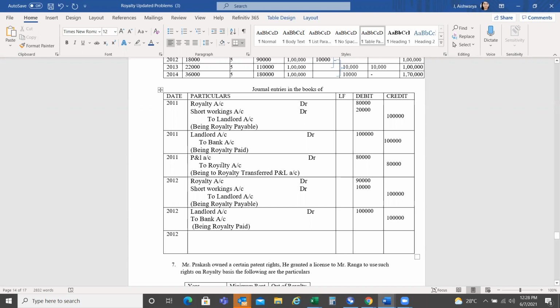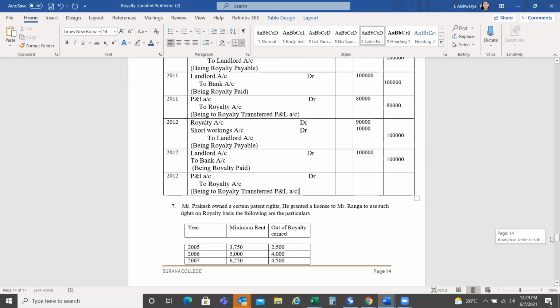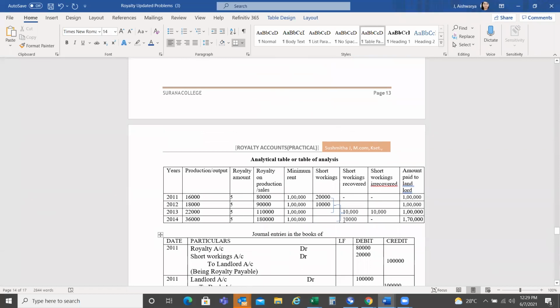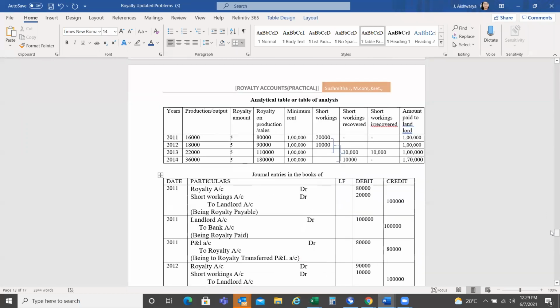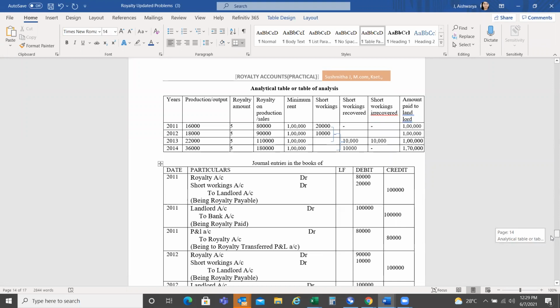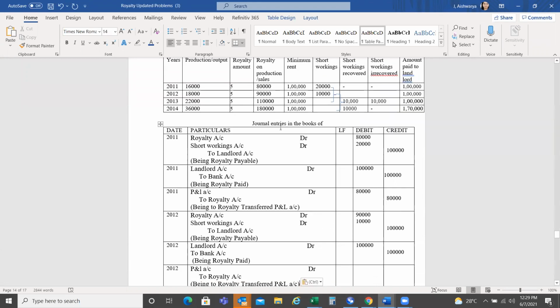So the entry becomes P&L account debit to royalty account. How much are you transferring in 2012? How much is the amount you are transferring to royalty account? Just look into the entry: 90,000.